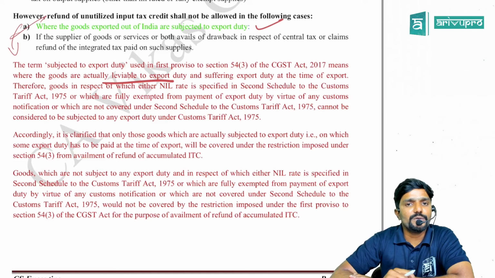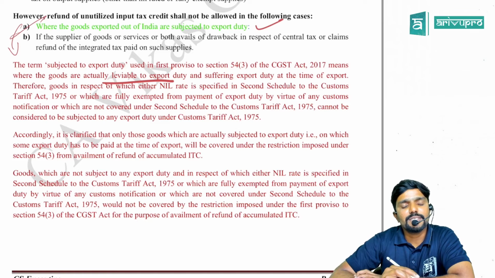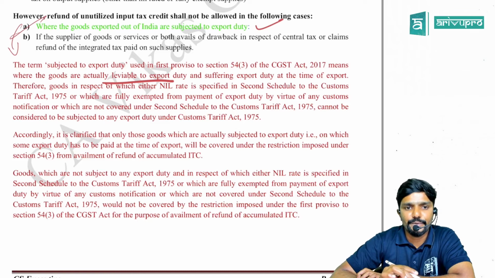Second schedule talks about the export duty rates and first schedule talks about import duty rates, guys. Or which are fully exempted from payment of export duty by virtue of any customs notification, or which are not covered under the second schedule of the Customs Tariff Act 1975 cannot be considered to be subjected to any export duty under Customs Tariff Act 1975.